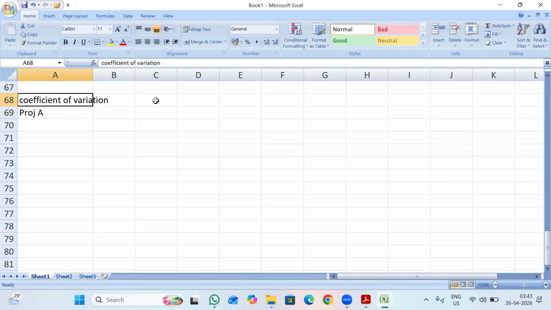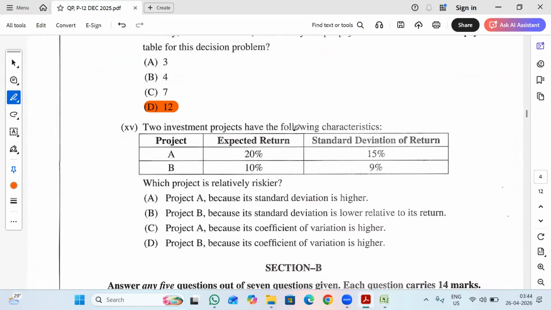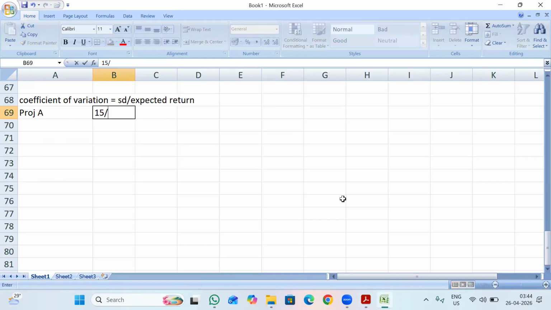That is my standard deviation divided by expected return. So my standard deviation here is 15 divided by 20. That is 0.75.